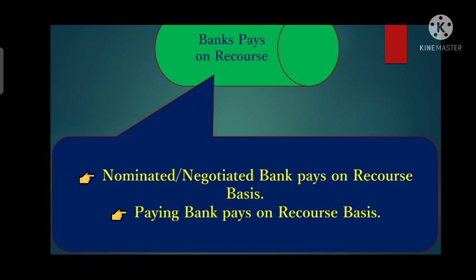So any payment made by a nominated bank to the beneficiary against purchasing of those documents will be on a recourse basis until the credit states payment on a non-recourse basis. If credit is silent on the type of recourse, then it will be by default on a recourse basis. If credit states a specific recourse, then it will be on that basis only.